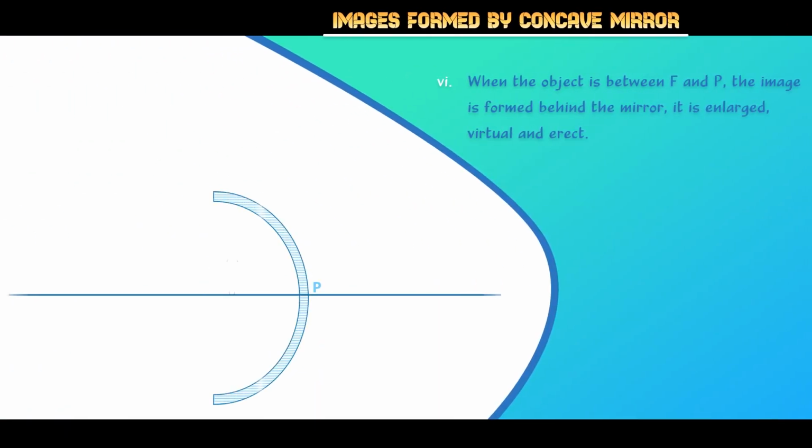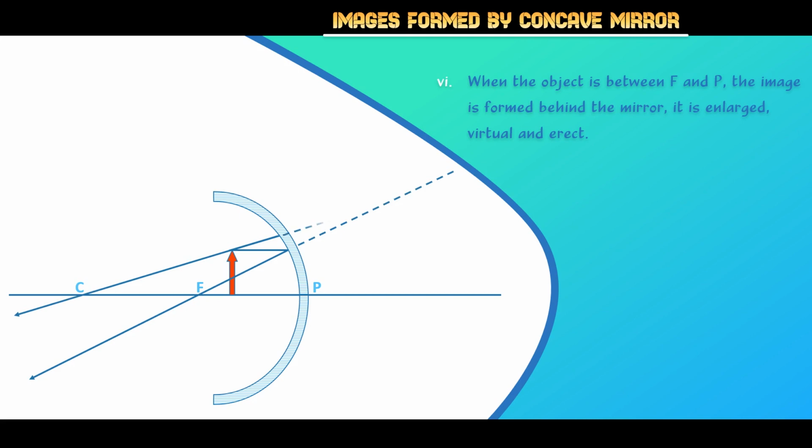And the sixth one, which is the last case: when the object is between F and P, the image is formed behind the mirror, and it is enlarged, virtual and erect. That means between the pole and the focus, the image will always be formed behind the mirror, and that is why it is a virtual image.